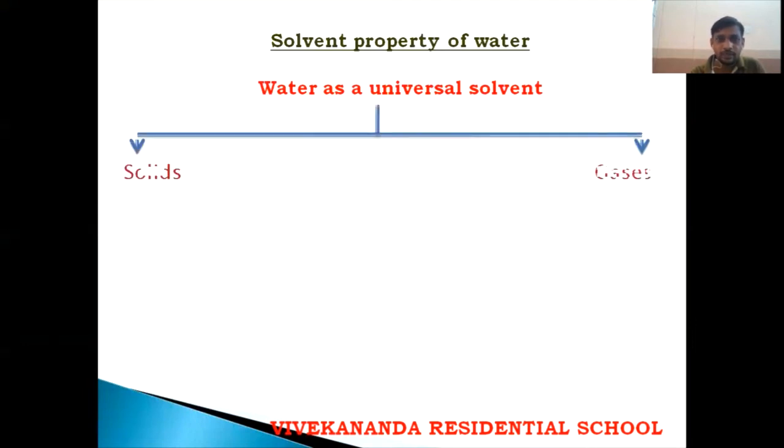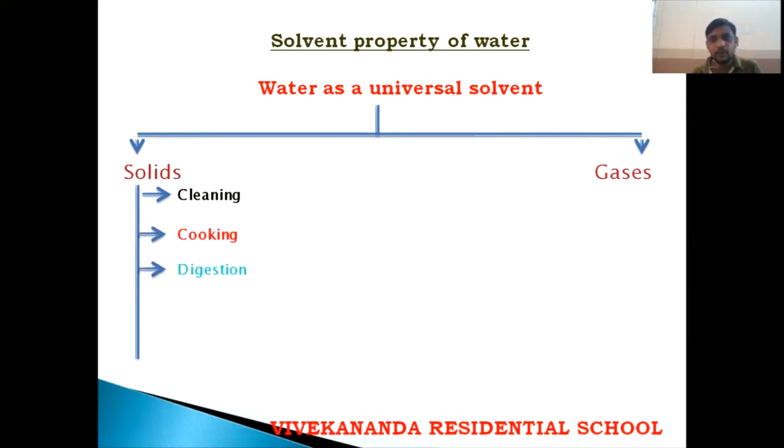So here you see solids and liquids. In these solvent properties, why are we going to treat water as a universal solvent? Because in solids we use it for cleaning, cooking, digestion. That means whatever water we are drinking, to digest our food, we drink water. Nutrition means the energy we obtain by taking the food. And salinity of seawater means in seawater salt is present. To prepare the salt, we even use this water.